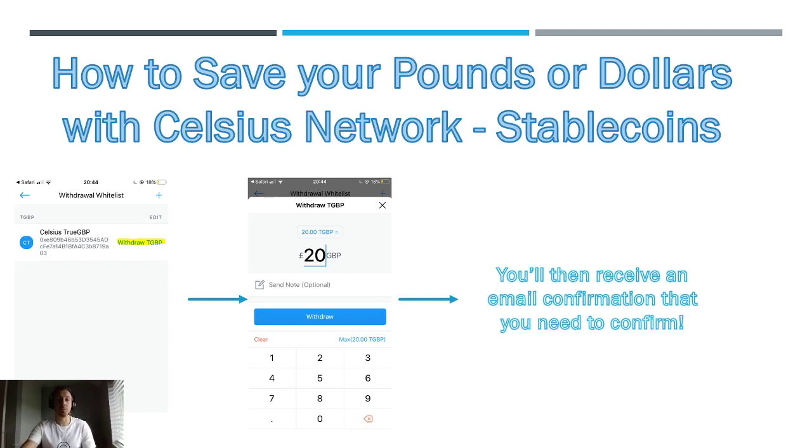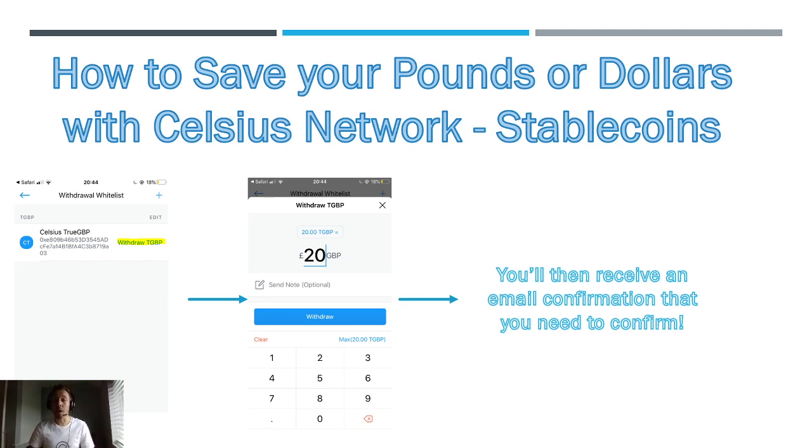Once that's confirmed, go into your app and just click there, withdraw TGBP. Type in how much you want to do. Press withdraw, then they'll send you another email confirmation. You just need to confirm it. Once you've confirmed it, it goes. There's a £1 charge for any transaction coming out of the Crypto.com app. So whether it's £10, £100, £1,000, it'll just be £1 when you take it out. So obviously, the more money you send, the lower that impact is on how much money you're losing.